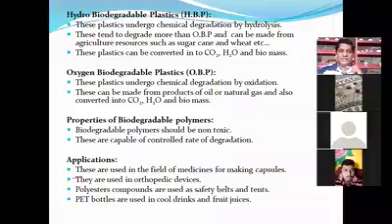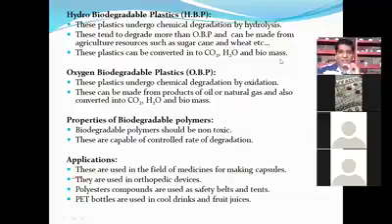Now see here, in oxybiodegradable, the byproduct is known to be carbon dioxide and H2O. In hydrobiodegradable, the byproduct is also carbon dioxide and H2O. HBP, hydrobiodegradable polymer, and OBP, oxybiodegradable polymer, both have advantages. Now we will see the advantages of hydrobiodegradable as well as oxybiodegradable polymers.